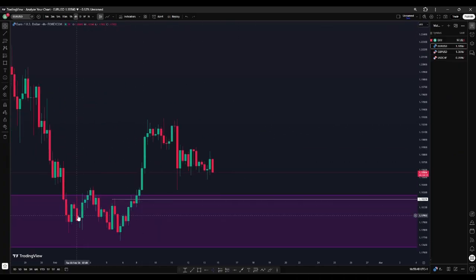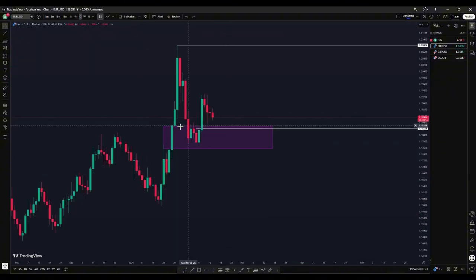Now you see how we retraced to that fair value gap. We consolidated a little bit there when price got to the fair value gap. Then we broke structure and started putting in higher prices. So right now, on the 4-hour once more, I think we are retracing into this fair value gap once more before we'll see a move to take out this high here. So that is what I'm going to be expecting.